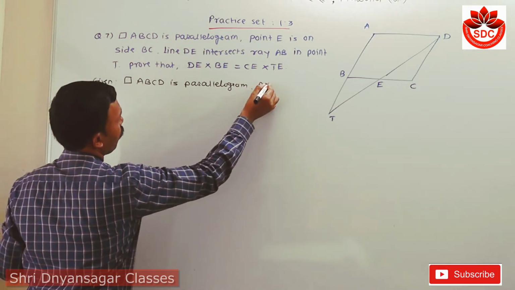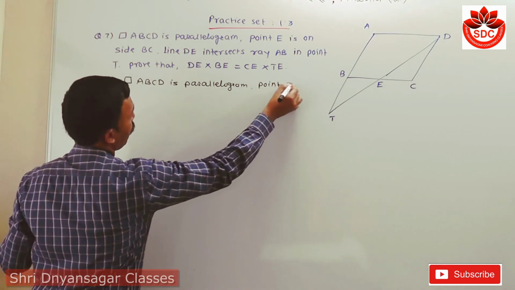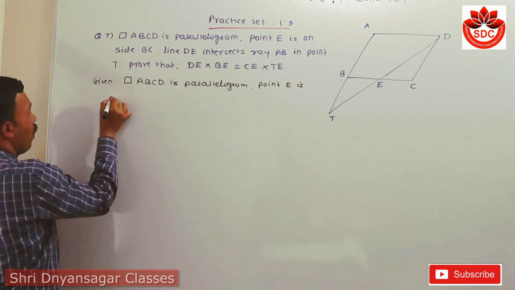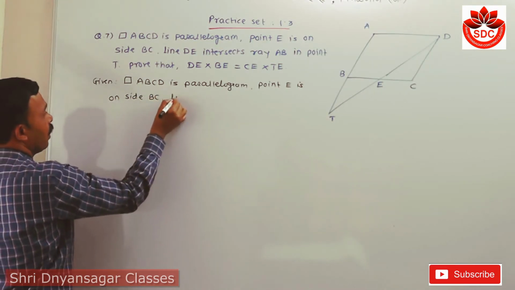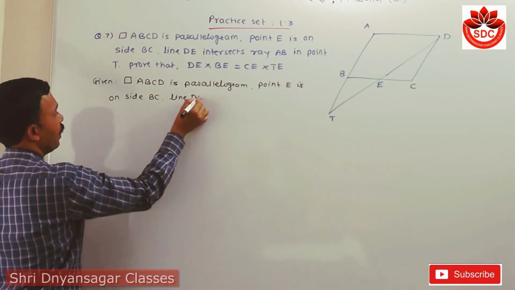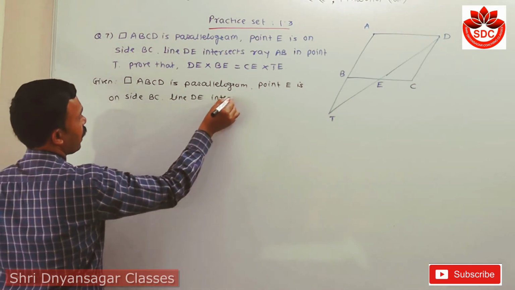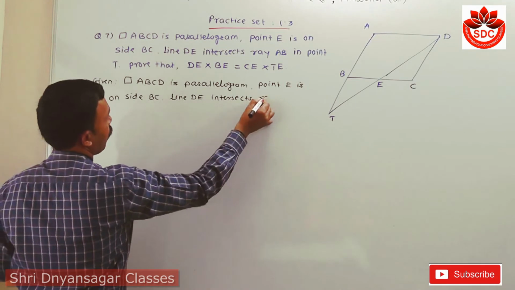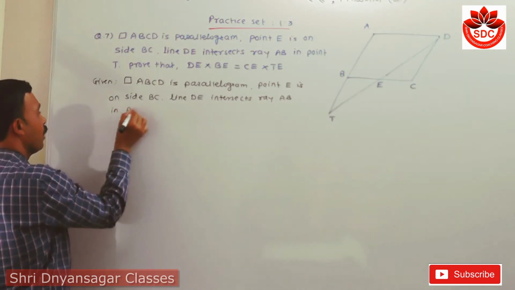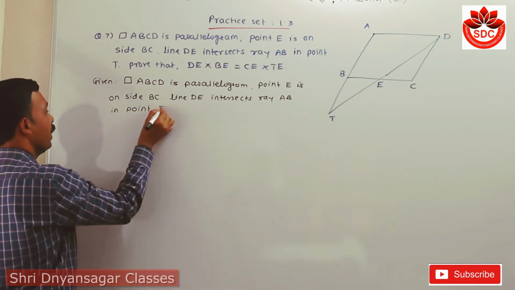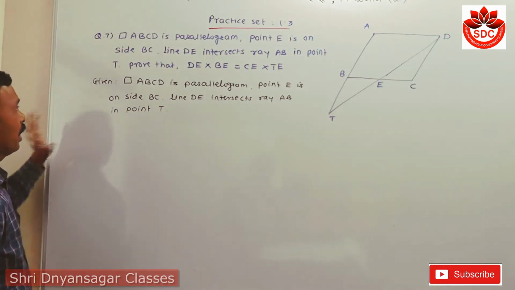Point E is on side BC. Line DE intersects ray AB at point T. This is our given.